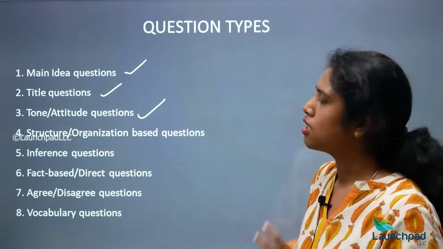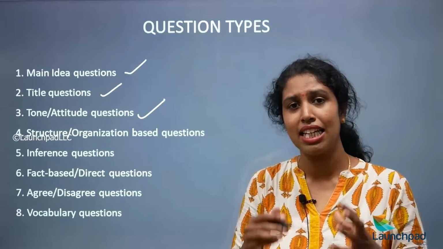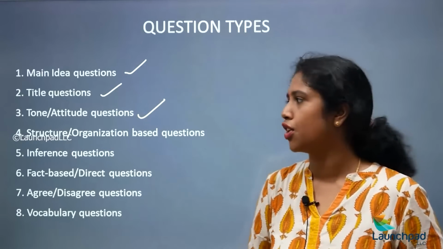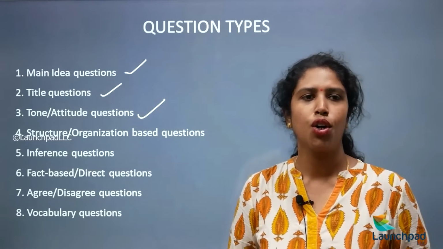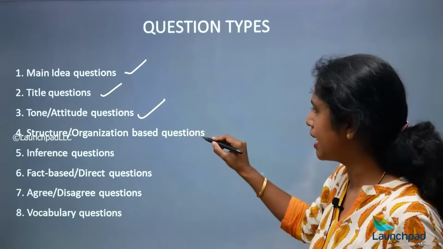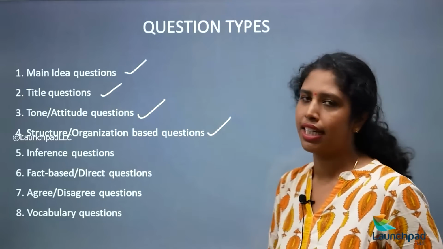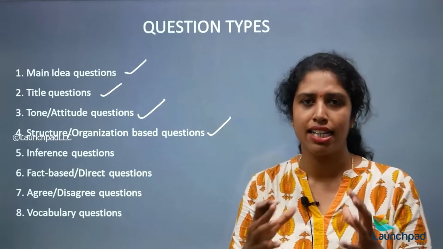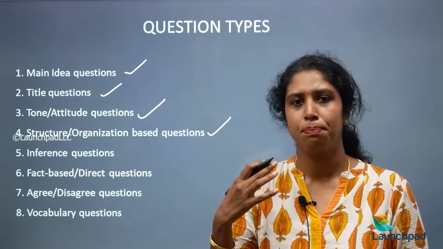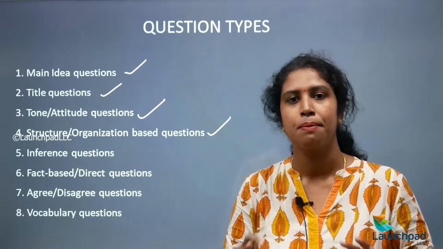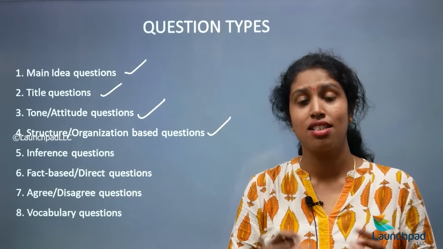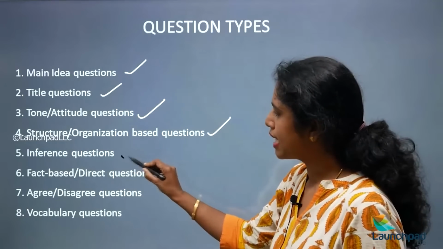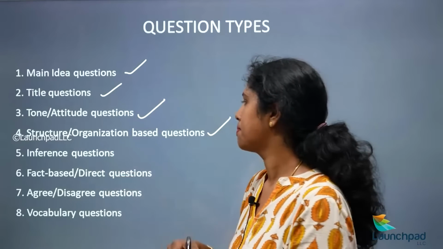Next, third one is tone or attitude questions. Any question that surrounds the tone of the author or the attitude of the author is a tone or attitude based question. What's next? Structure or organization based questions. If the passage addresses a specific organization or structure, then related questions can also be asked. Next, inference questions.